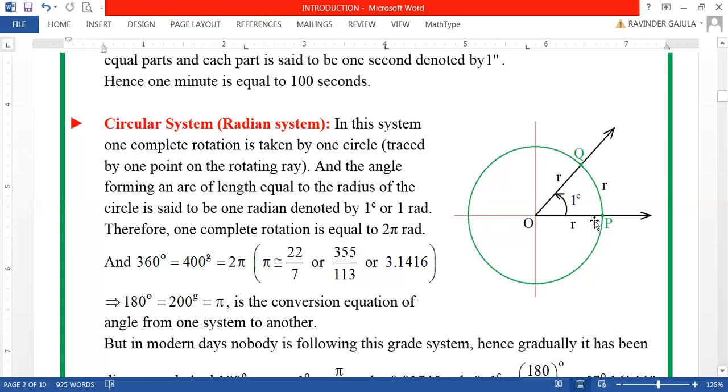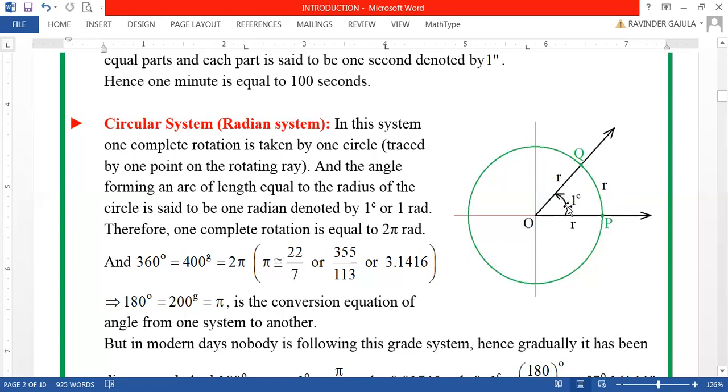So while rotating one ray, you will have different lengths of arc. This arc will be increasing. So whatever the amount of rotation will form an arc of length equal to the radius, my dear friends. Radius of the circle, nothing but the length of OP from the end point of ray. So when OP equals R, the angle made by this ray forms an arc of length equal to R.